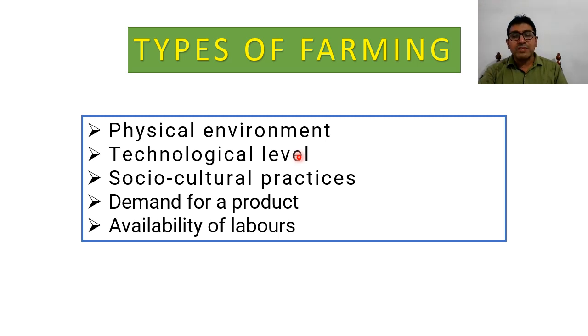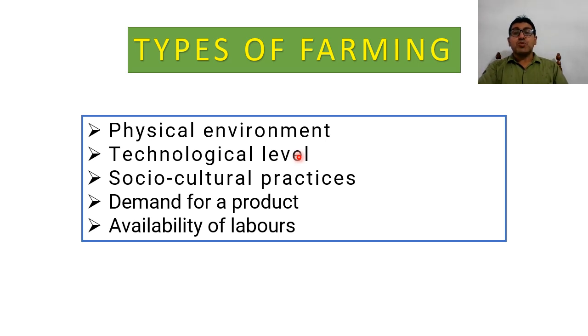You can take an example like maize. It is grown in India as a food crop, but in the United States of America, it is a very important commercial crop. I think you are aware of the great maize belt of North America. So it depends on the level of technology.